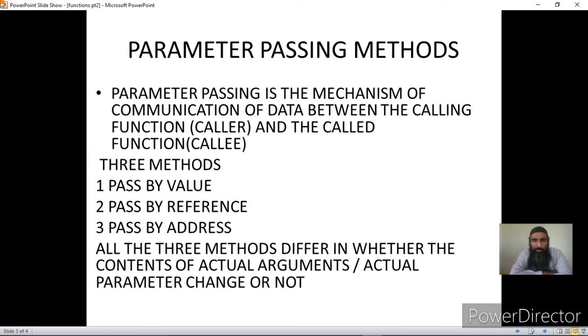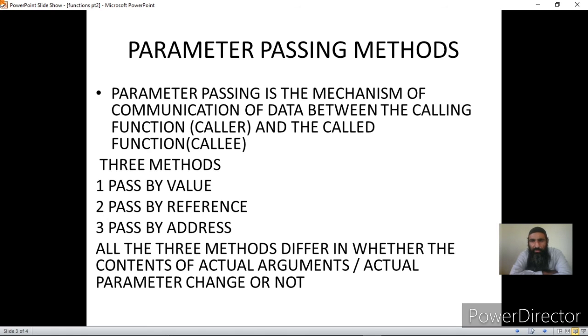Why is a function calling a particular function? It is calling that function because it needs some task to be done by it, and in doing that job, we need to give it some data that it will process and give back results. Suppose we have a sum function that adds two numbers. The caller needs to supply these two numbers to the called function, and the called function will add them and return the result. So the caller communicated with the called function by giving it some data, and that data is called actual parameters or actual arguments.